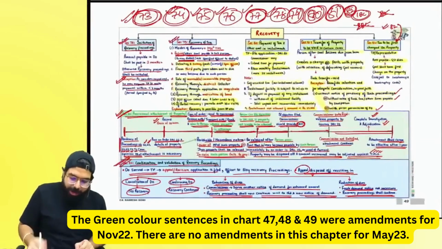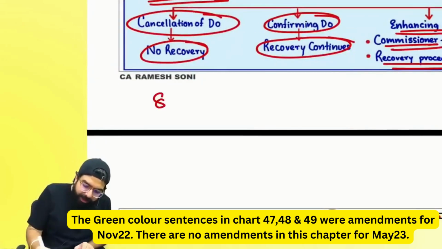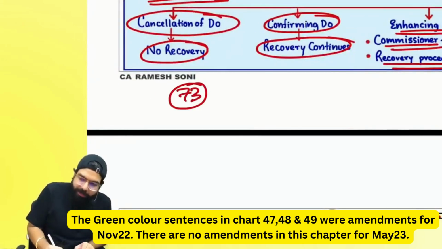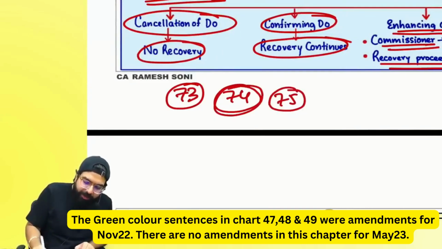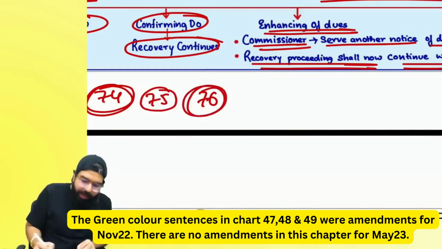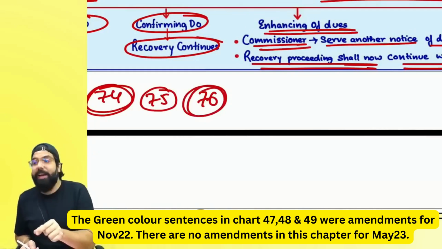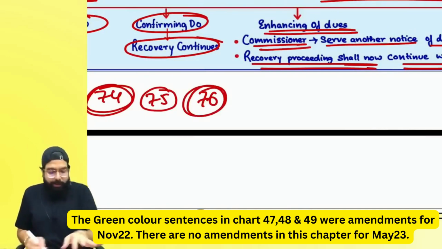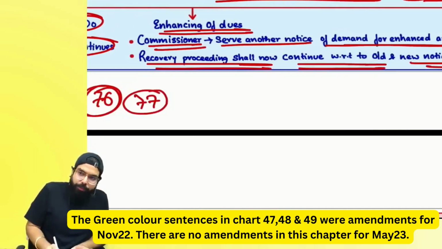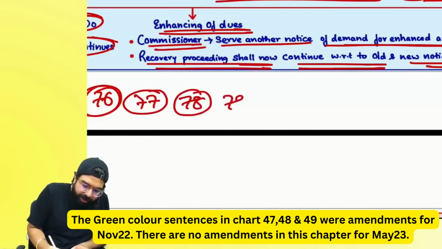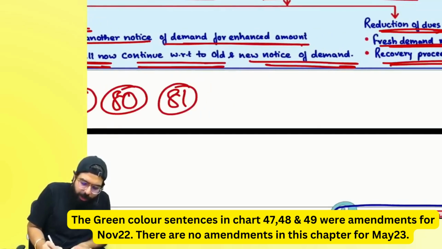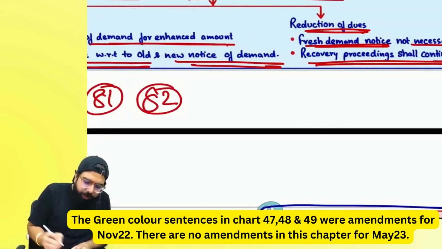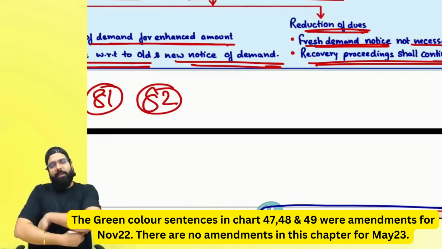Right everyone? Now, I told you section 73 is the bona fide case. Section 74, demand order in fraud cases. 75, general provisions. 76, amount collected as tax, representing as tax, should be immediately paid to the government. 77, wrong tax, correct it, take the refund, pay the correct tax. 78, recovery proceeding. 79, modes of recovery. 80, installment. 81, transfer of property void. 82, GST dues will stand first and recover the amount.